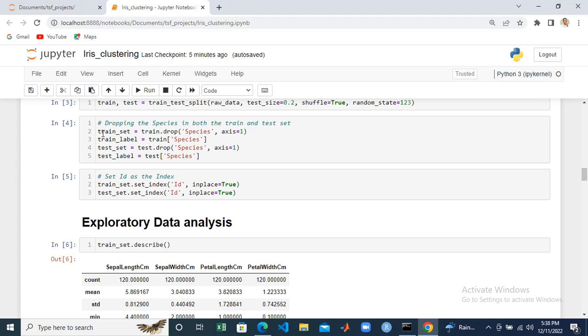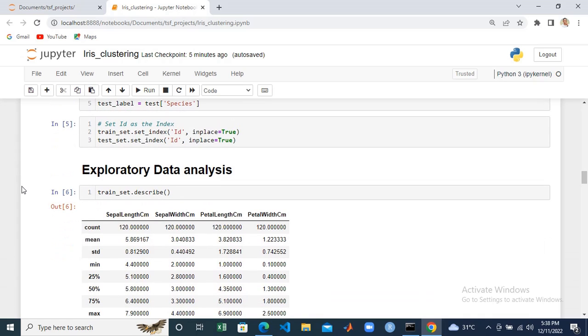So what I did was to create the train set, and to create the train set I had to drop the species, but it was not lost. I stored the train species in train label. The next thing I did was to use ID as the index using .set_index from pandas.